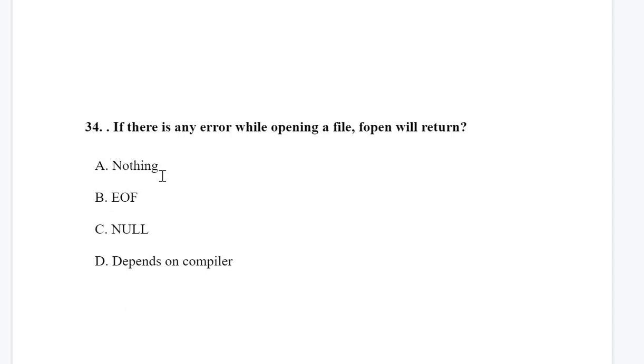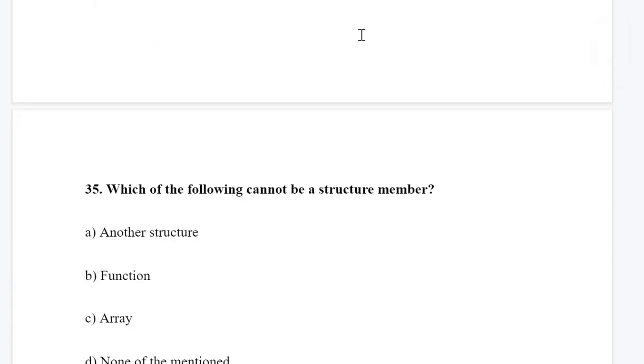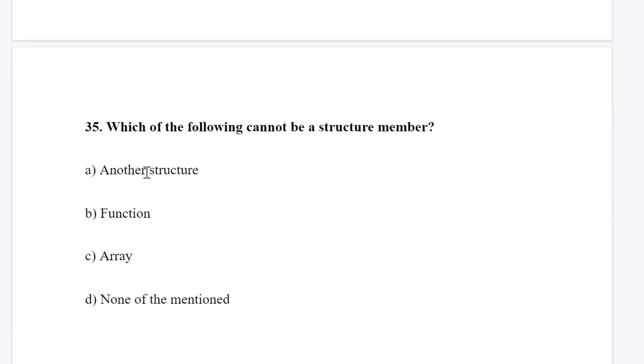If there is any error while opening a file, fopen will return. So you remember the syntax of fopen. If fopen is equal to NULL, if it doesn't open, it will return the value NULL. Next is, which of the following cannot be a structure member? Another structure can be a member, an array can be a member, but a function cannot be a member of a structure.